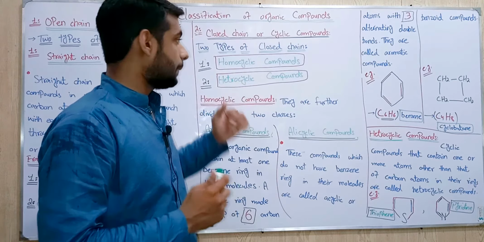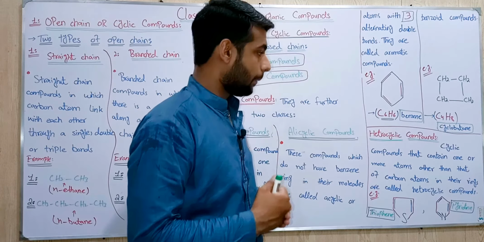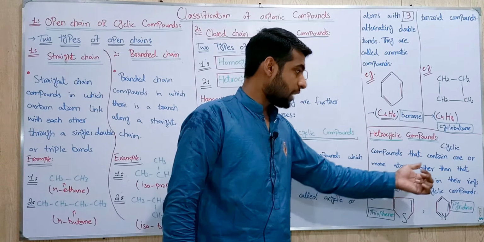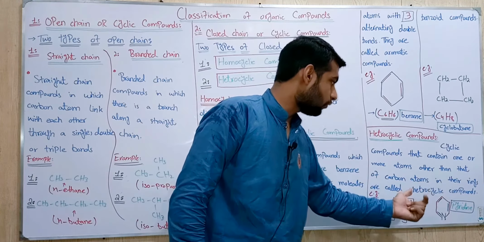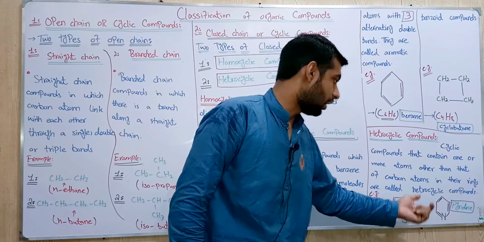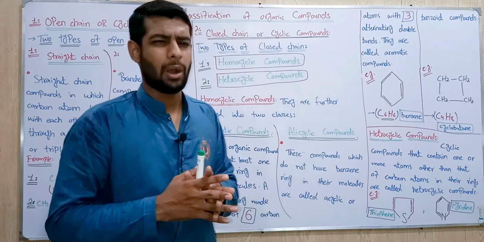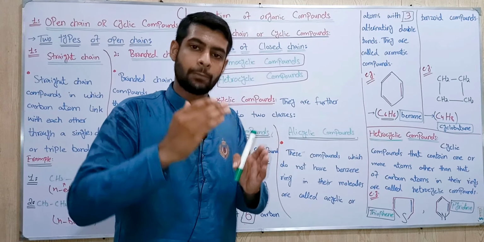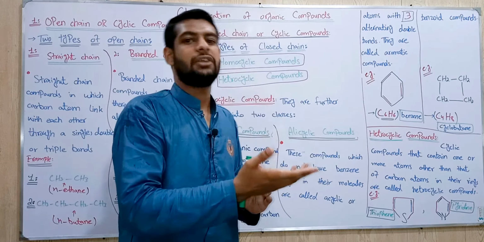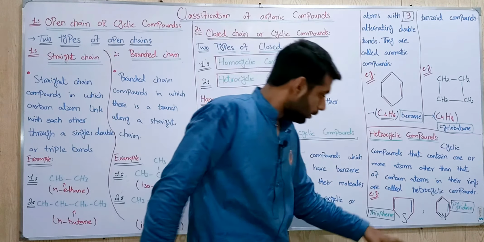And the further type is called heterocyclic compounds. Now we discuss the heterocyclic compounds. Cyclic compounds that contain one or more atoms other than carbon atoms in their rings are called heterocyclic compounds. Heterocyclic compounds means that the molecules have two or more different atoms.